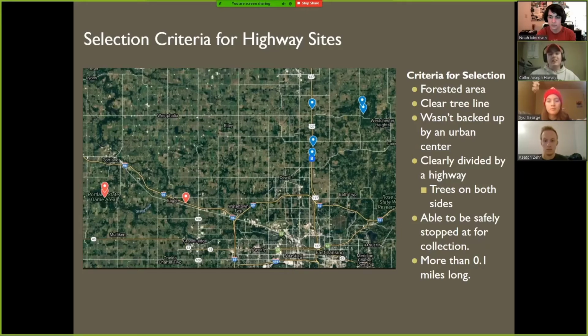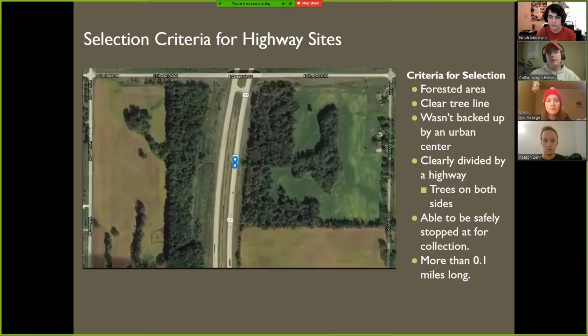And we also wanted it clearly divided by a highway, which meant trees on both sides, like the picture on the slide. We also wanted to be able to stop safely there for collection. That was a big thing, was safety. We didn't want to stop at the edge of like a 4 or 5 lane highway. That would just be absurd for us.